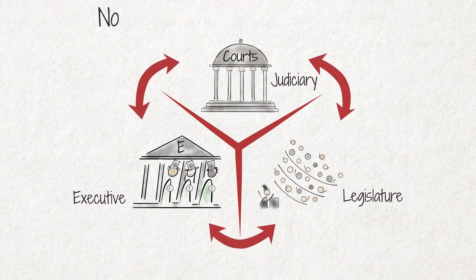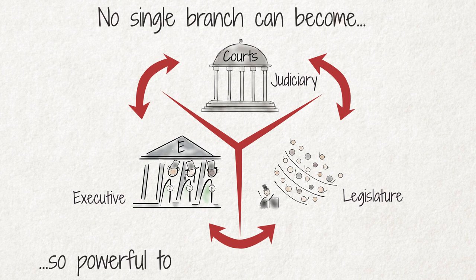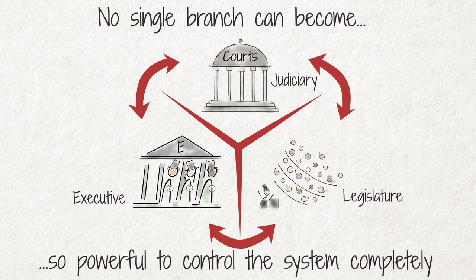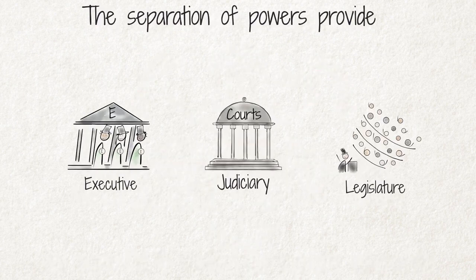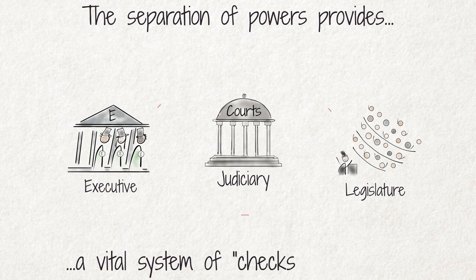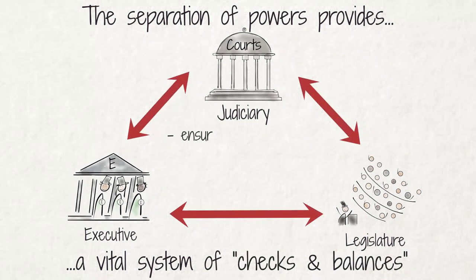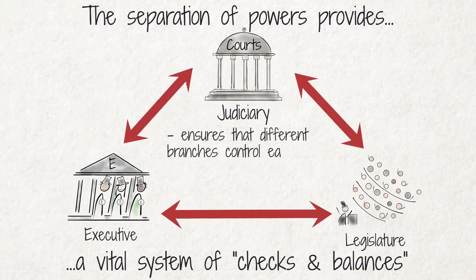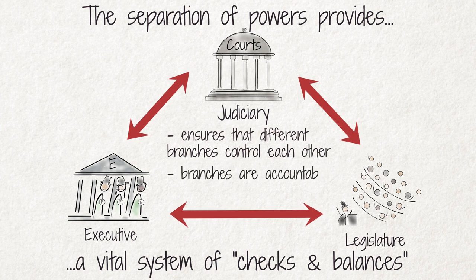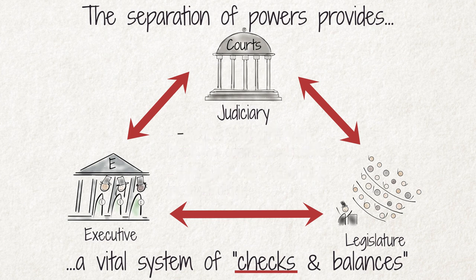As a result, no single branch can become so powerful as to control the system completely. The separation of powers is important because it provides a vital system of checks and balances. It ensures that the different branches control each other. This is intended to make them accountable to each other. These are the checks. It divides power between the different branches of government.